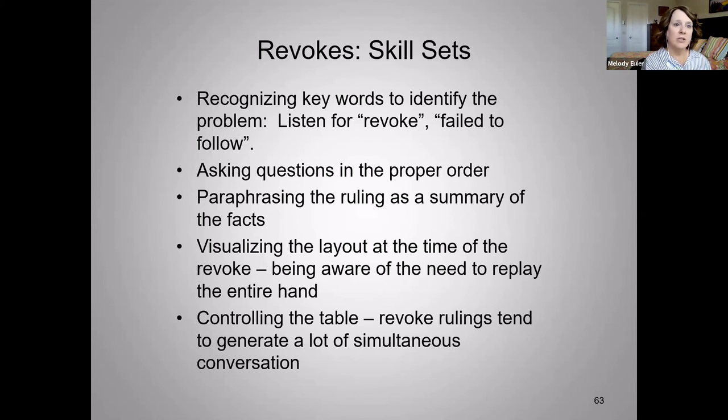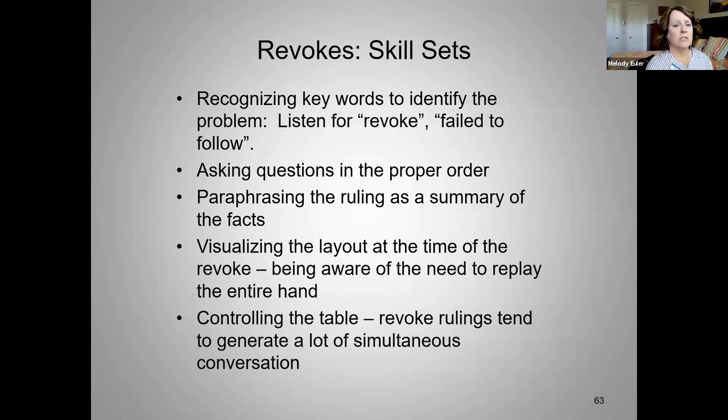And so I may say to a player, okay, so where do you think they revoked? Because sometimes people turn their card a different way, but we can go back, or I can just get everybody's cards and turn them all face up in order, and I can follow myself and find out where that revoke happened. Did they win that trick in the revoking hand, and make all the information. Otherwise, if people start reaching in and grabbing their cards and going, oh, I think it was here. No, no, no, they followed here. It was right here. Then you've lost control of the table. And sometimes you've lost really useful information in being able to make the right determination.